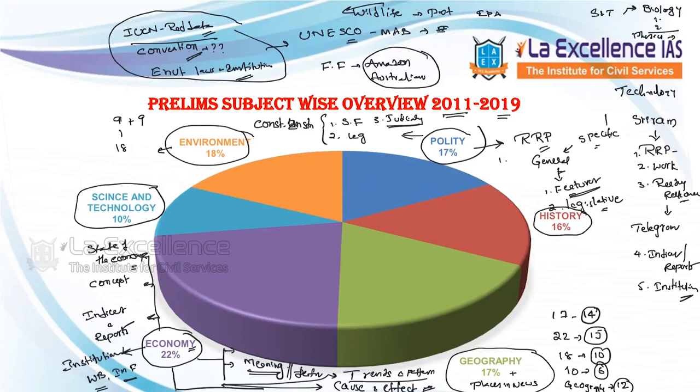So in this case, let us go with an objective that in history, ancient and medieval will be 40%, modern will be 60%. Modern at 60% means around 10 questions. Here we talk about 6 questions. So out of 16 questions, we shall be able to answer at least 8 questions based on the difficulty level. If the paper is easy, you will be able to answer 12 questions. This shall be our target while we attempt this prelims.